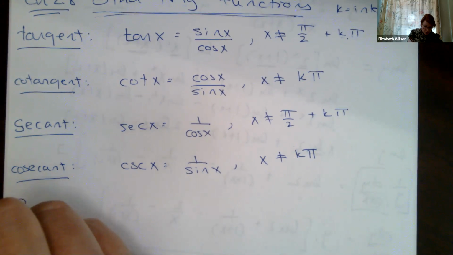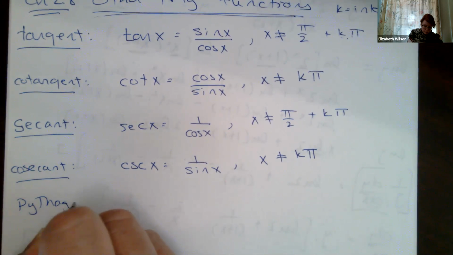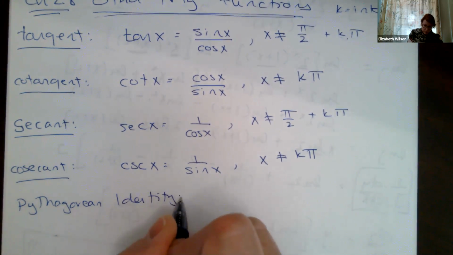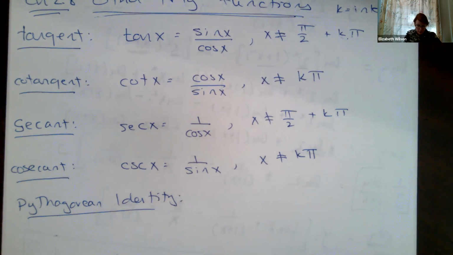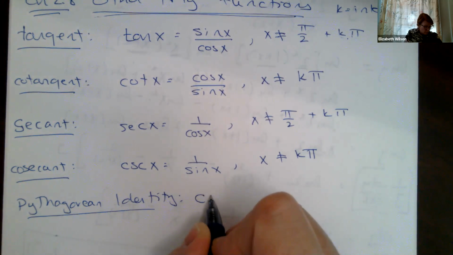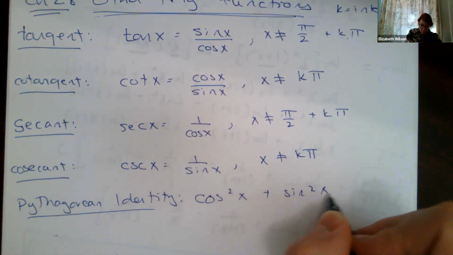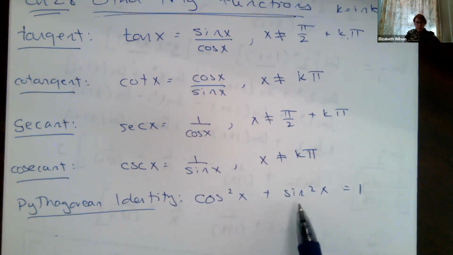The Pythagorean identity, we talked about that last time. This was based on our unit circle and the Pythagorean theorem: cosine squared of x plus sine squared of x equals 1. Okay, a squared plus b squared equals c squared. That's our Pythagorean identity.